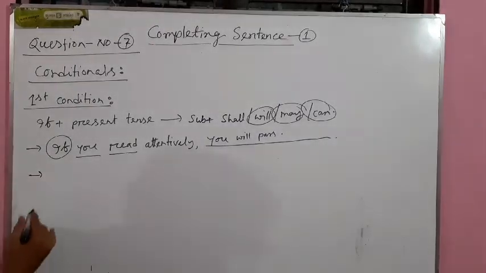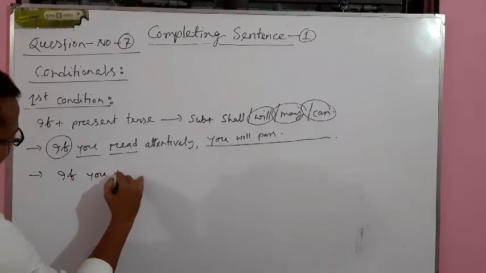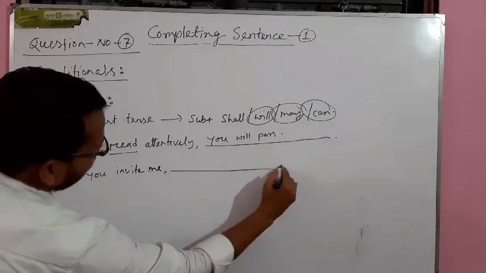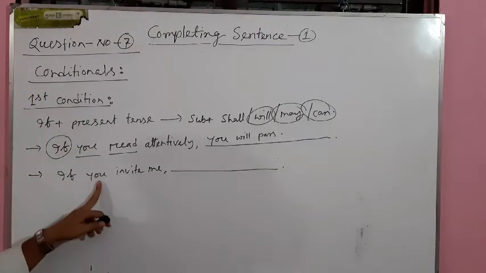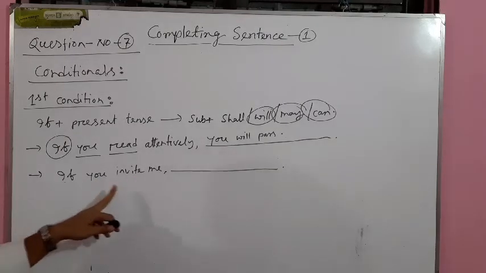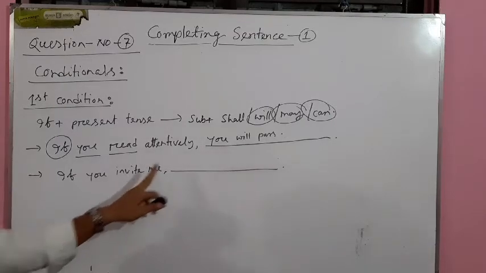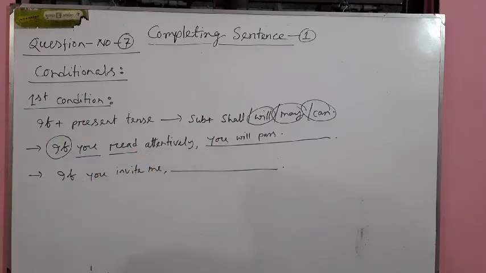Let's go with another example. If you invite me. Okay. So the sentence starts with if, you is our subject and invite is our verb. So this sentence is also in present indefinite tense. So we should follow the above structure, that means the structure of first condition.